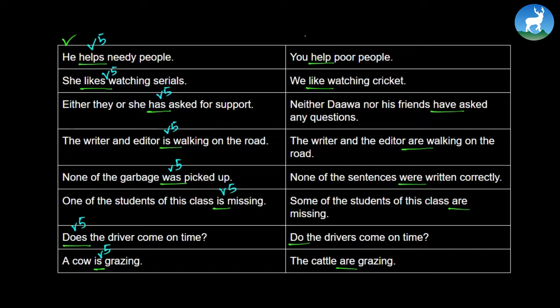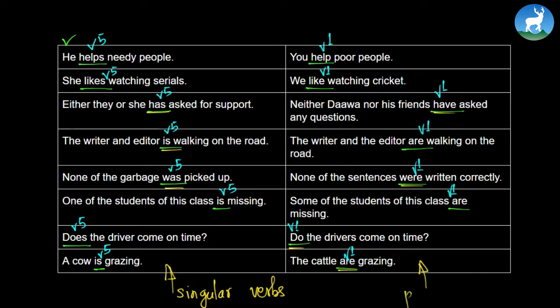And if you go to the second column, you would find that there are many V1, right? These V5s are called singular verbs. What are they called? Verbs like has, is, was and other V5s are called singular verbs, while verbs like are, do, were, have and other V1s are called plural verbs.